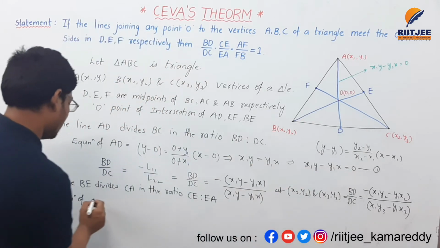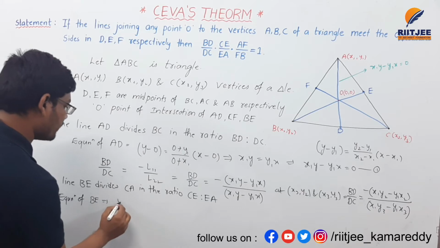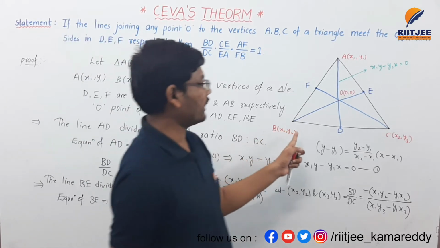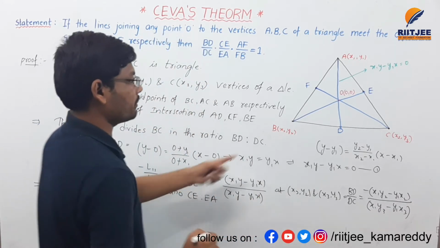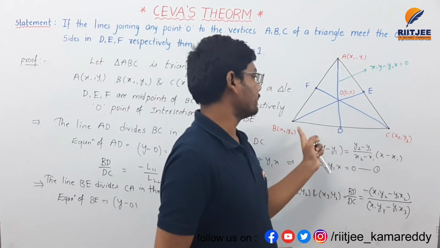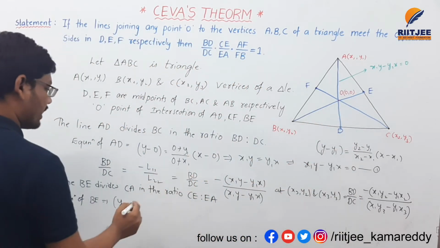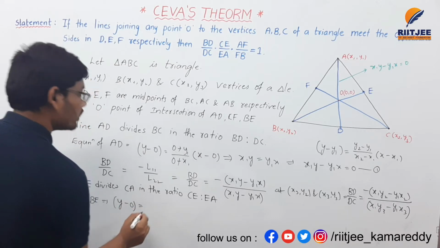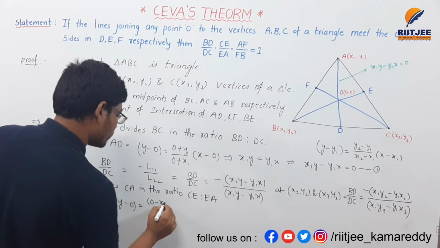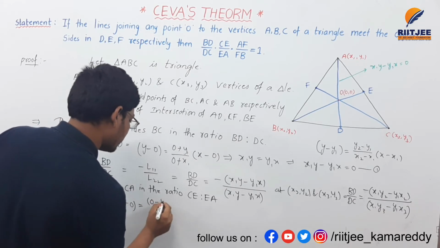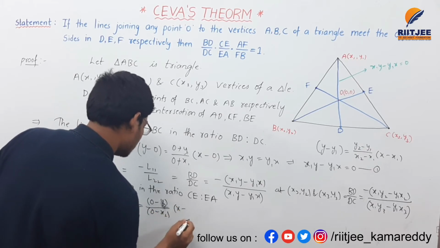The equation of line BE is nothing but the equation of BO. If you find the equation of BO, then you get the equation of BE. y minus 0 is equal to (0 minus y2) by (0 minus x2) into (x minus 0).